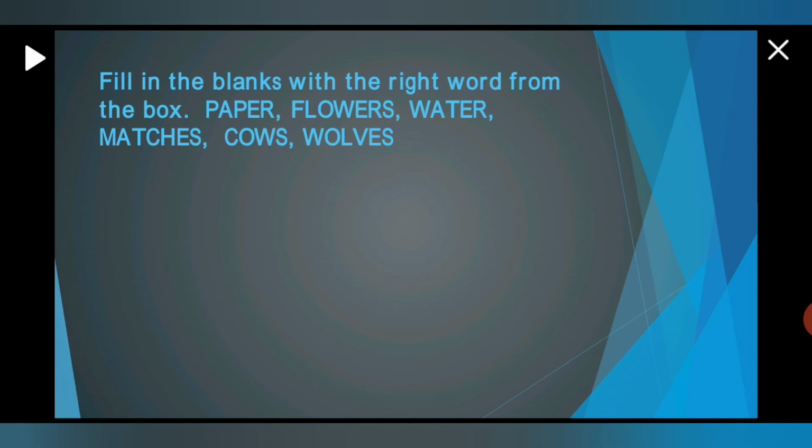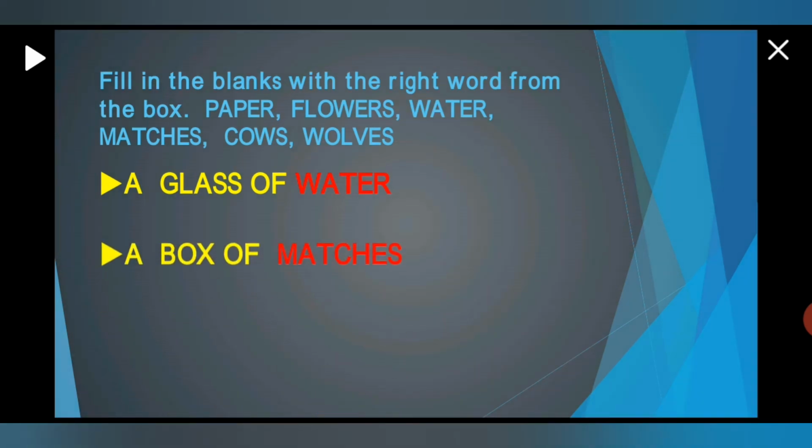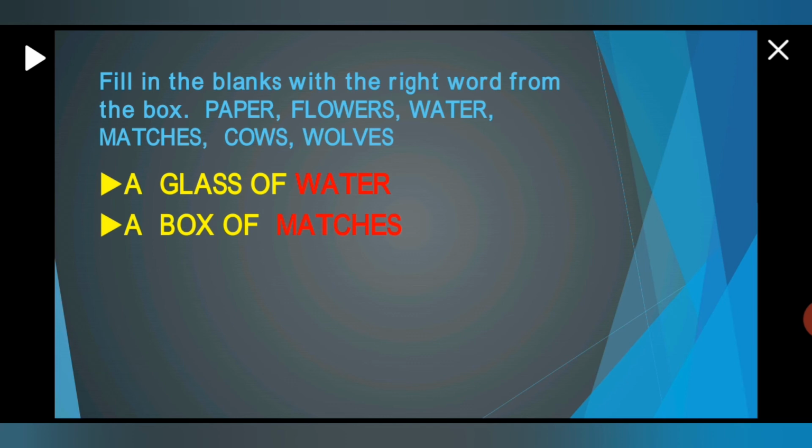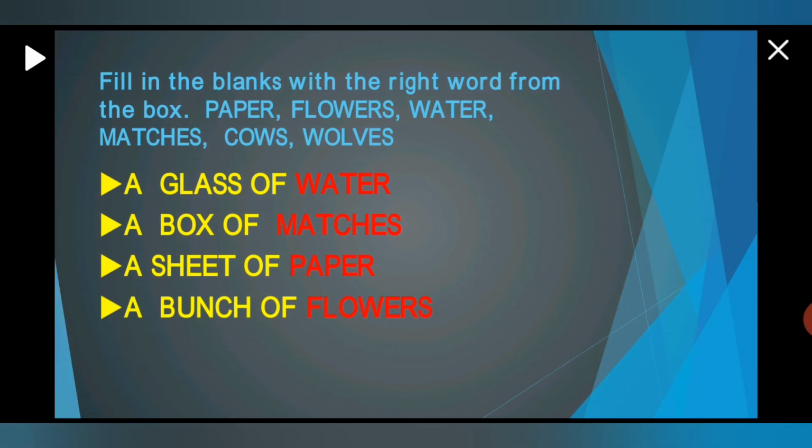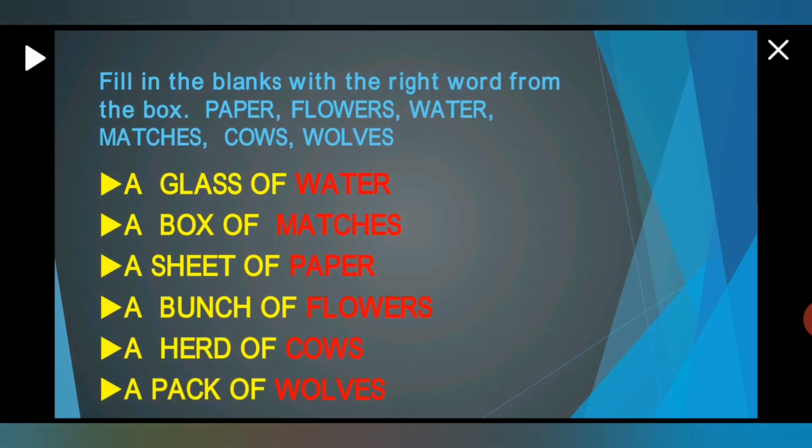Now next, fill in the blanks with the right word from the box. And the words are paper, flowers, water, matches, cows, bulbs. And here are the collective nouns, children. Collective nouns are the name given to a group of things, okay, like a glass of water, a box of matches, a sheet of paper, a bunch of flowers, a herd of cows, and a pack of wolves, okay.